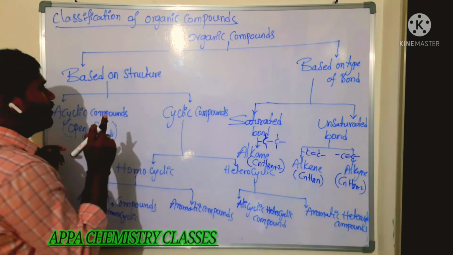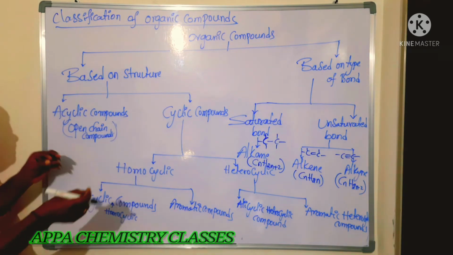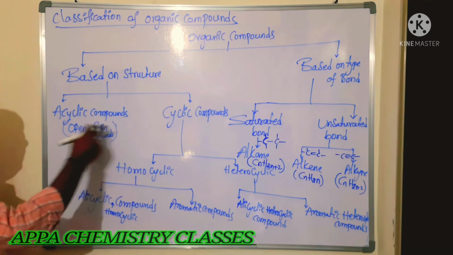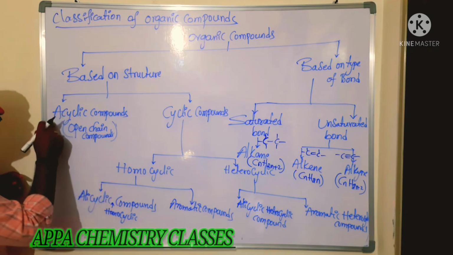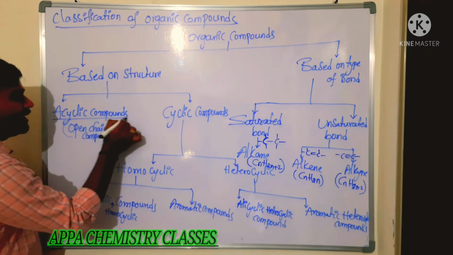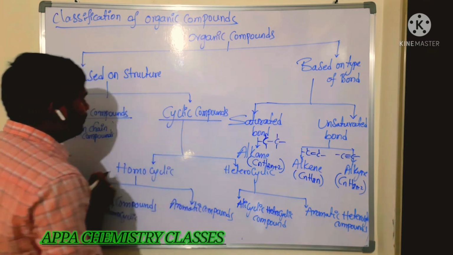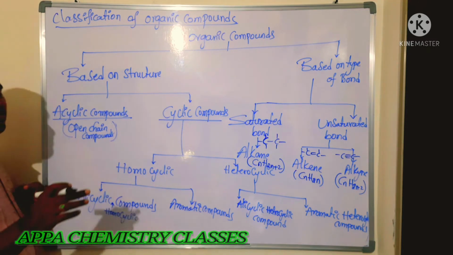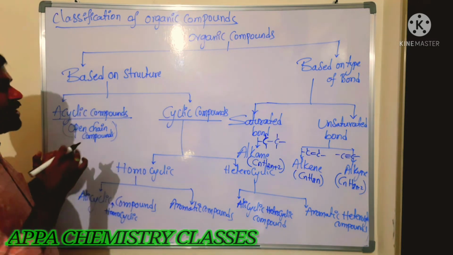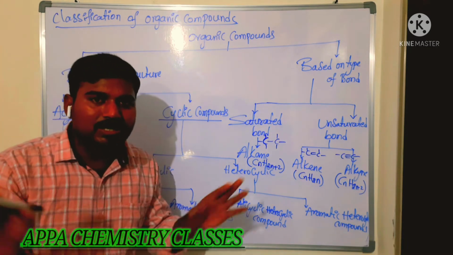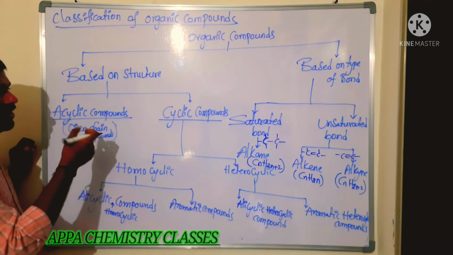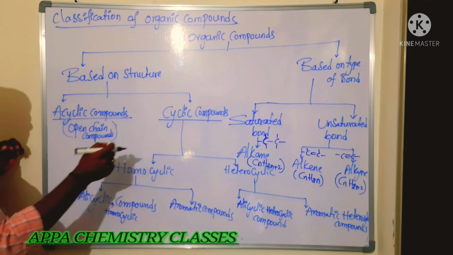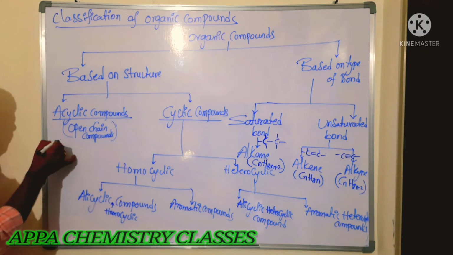Now next we are coming to based on structure, which is very very important. That is acyclic compound and cyclic compound. This word you have to remember: acyclic compound and cyclic compound. Acyclic means it is also called an open chain compound without any cyclic ring. The name itself says, without cyclic. They are said to be acyclic compounds. So open chain compounds, like what? You can take propane.